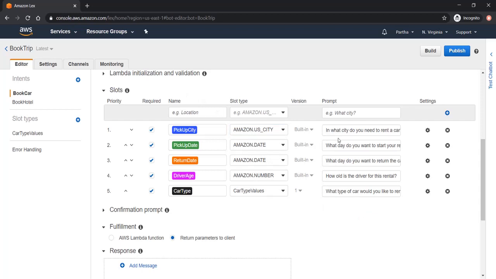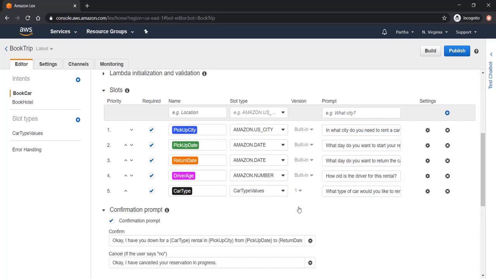And here you can see the prompts. Whenever the user does not provide a value, or the bot needs to ask for the slot values from the user, we can define the prompts here, like in what city do you need to rent a car, how old is the driver for this rental, and so on. But you can also have your custom slot type, like here the car type variable we are assigning with the custom slot. This is the custom slot that we already have, car type values, with the values. You can add your own slots here.